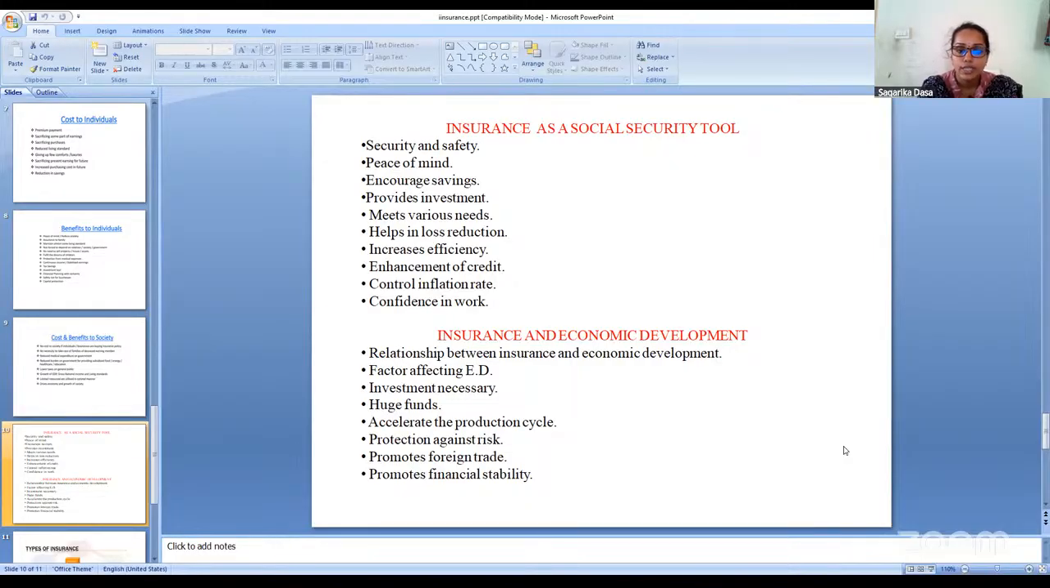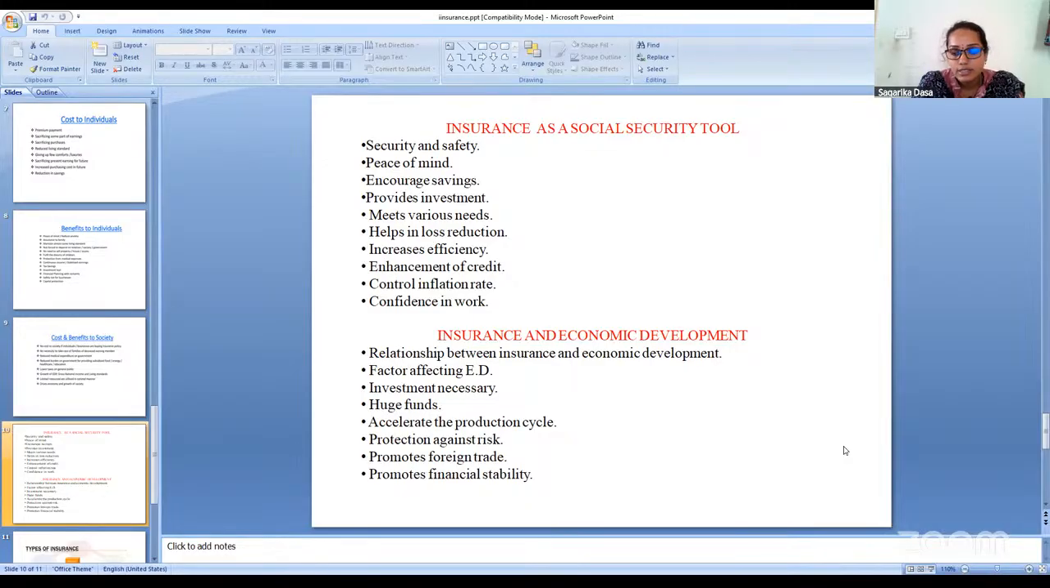Accelerate the production cycle. By the production cycle we mean we start with the issuing of the policies, taking up the policies, expiry of the policy. Again, people start paying the compensation. Then again, people start taking the policy. So it is a continuous production cycle which goes on in a round, in a circle. Hence, it accelerates the production cycle.